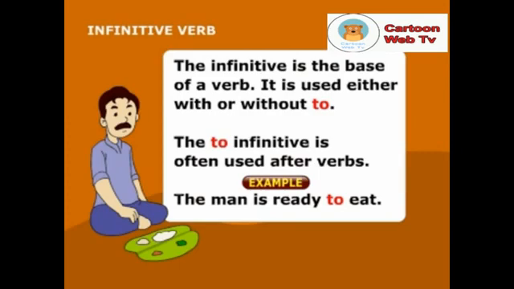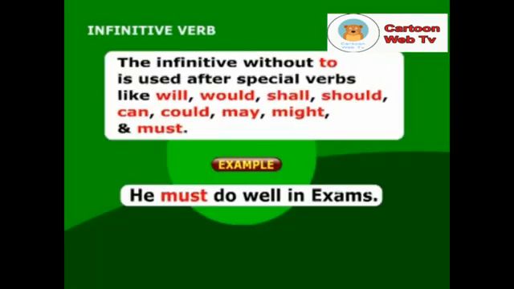Example, the man is ready to eat. The infinitive without "to" is used after special verbs like will, would, shall, should, can, could, may, might, and must. Example, he must do well in exams.